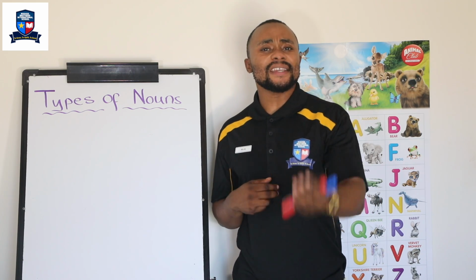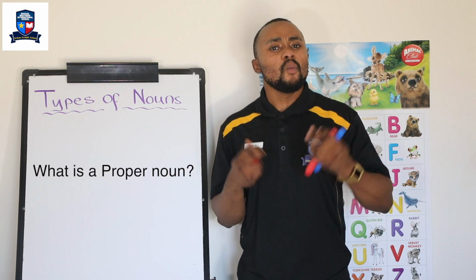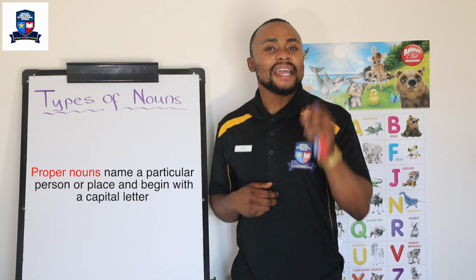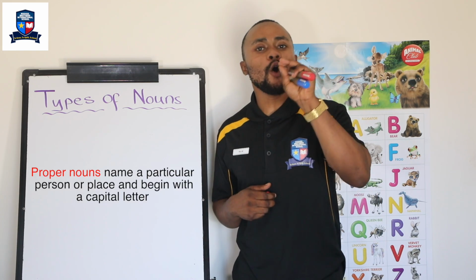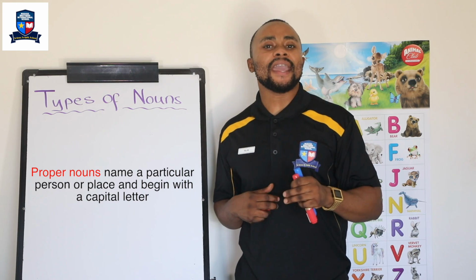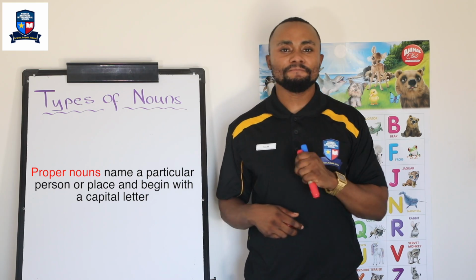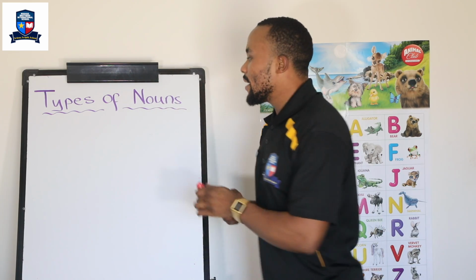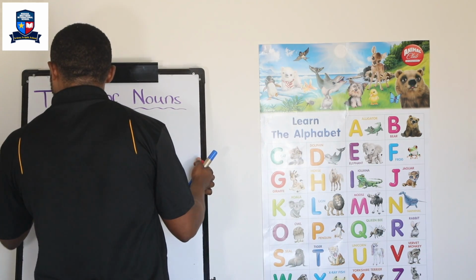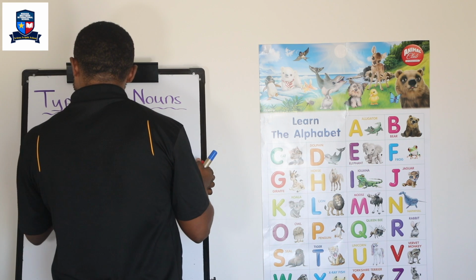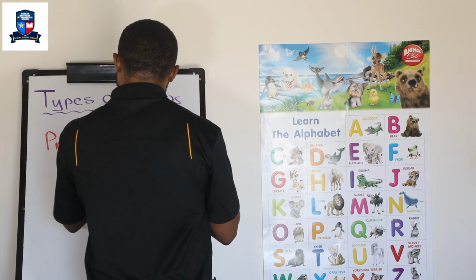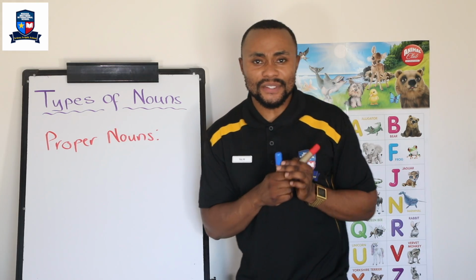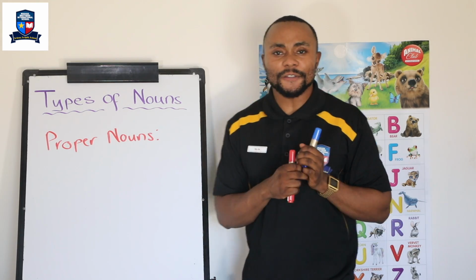The first one is proper nouns. What is a proper noun? Proper nouns name a particular person or place and begin with a capital letter. Alright, now on the whiteboard here, I'm going to write proper noun, of course, and I'm also going to give you some examples of proper nouns, okay? So let's have a look.